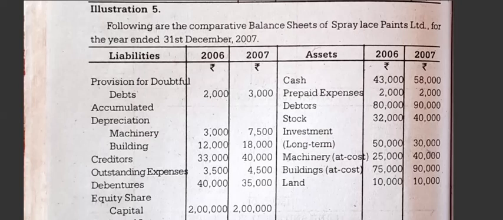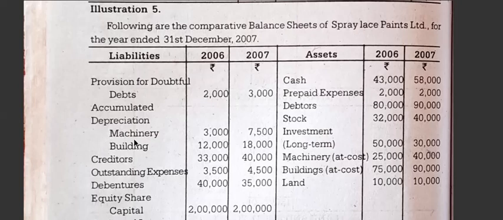Here I'll read the problem and explain in which activity each item will go. Cash will come at the end of the problem in the cash flow statement. Prepaid expenses, operating activities. Debtors, operating activities. Stock, operating activities. Investment, investing activities. Machinery, investing activities. Building, investing activities. Land, investing activities. Provision for doubtful debts will go for operating activity. Accumulated depreciation, machinery and building both will go for the operating activities.